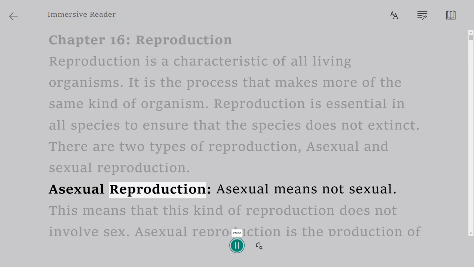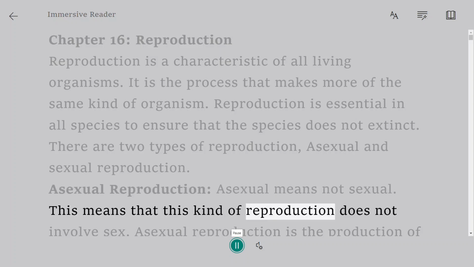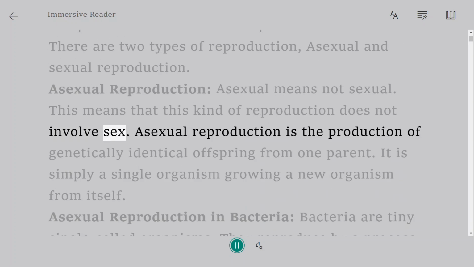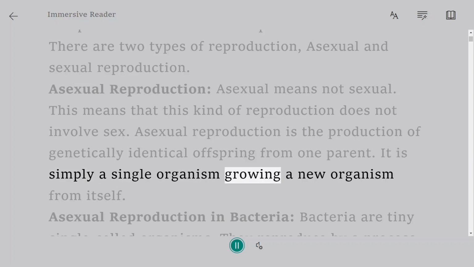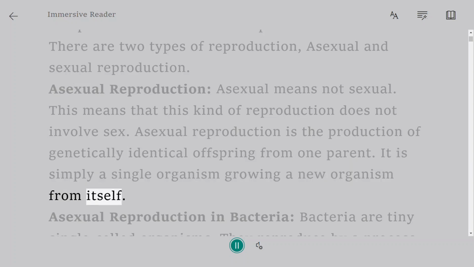Asexual reproduction. Asexual means not sexual. This means that this kind of reproduction does not involve sex. Asexual reproduction is the production of genetically identical offspring from one parent. It is simply a single organism growing a new organism from itself.